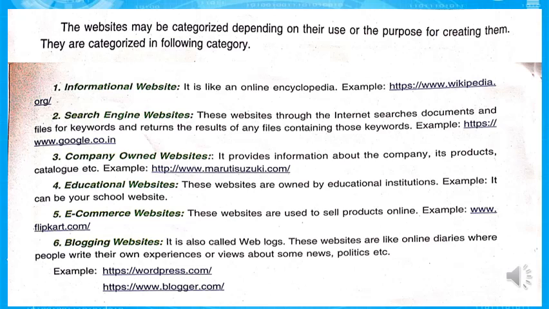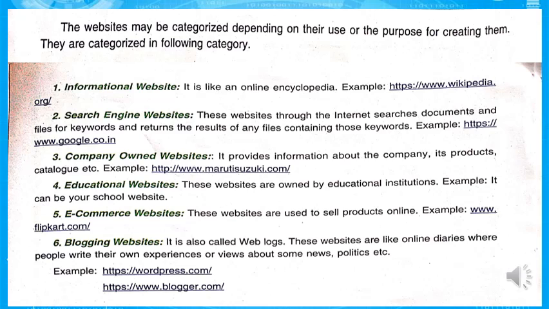And the fifth one is e-commerce websites. This kind of website is used to sell products online. For example, www.flipkart.com. There are many e-commerce websites: Flipkart, Amazon, Myntra. E-commerce means where we can buy or sell.